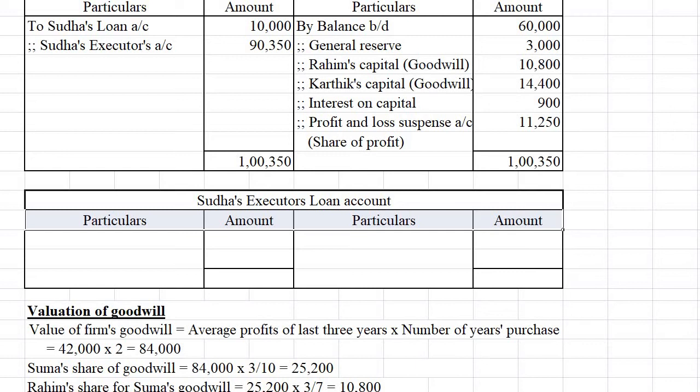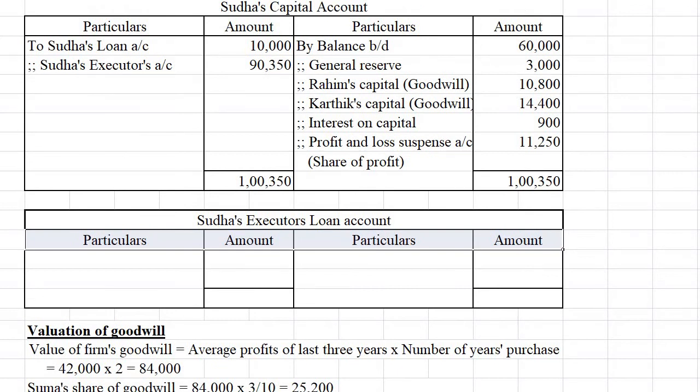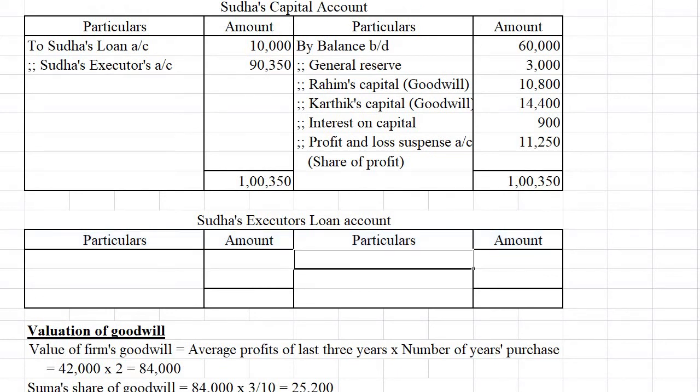It is ready. So here in Sudha's capital account, we have written on the debit side "to Sudha's executor's account". So in Sudha's executor's account, we can credit that amount as "by Sudha's capital account". How much is the amount? 90,350.